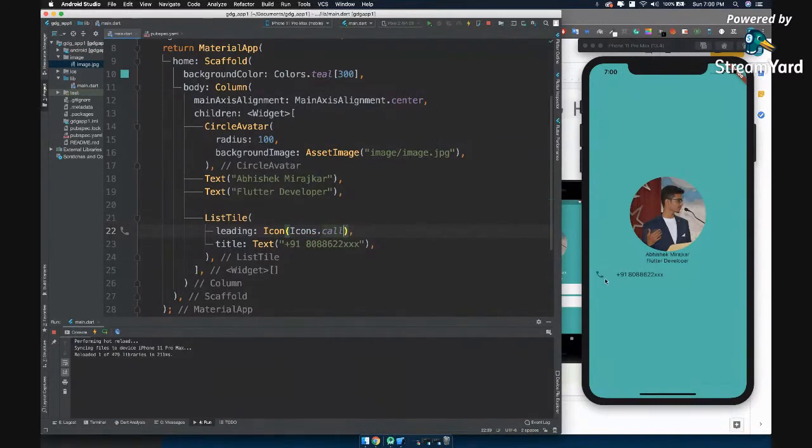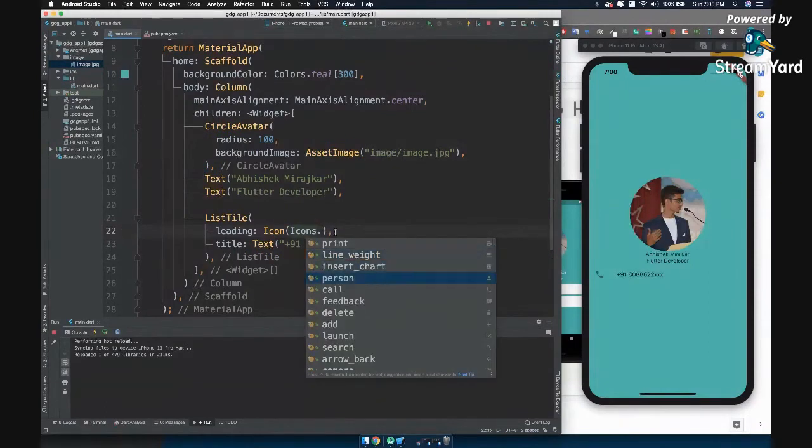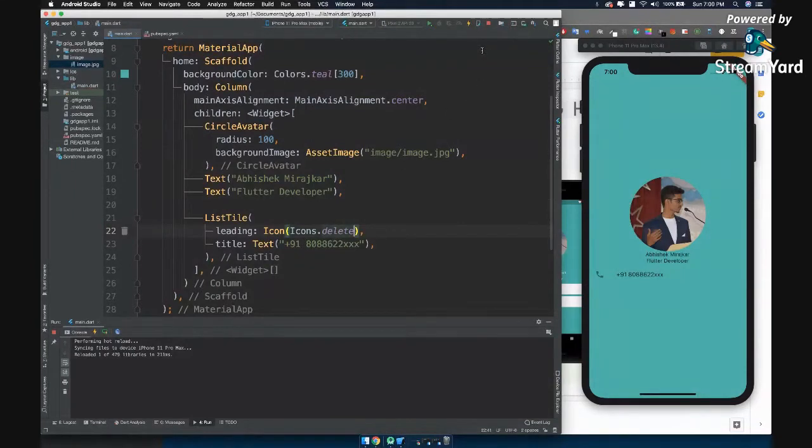Now see, it is looking smooth, right? So for example, let me show you one more, icons dot delete. So it will show a dustbin now. See, so we have all the icons listed and pre-built inside Flutter. So now you can see we have an icon as well as the text, right?